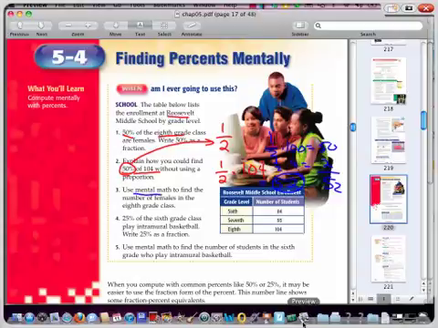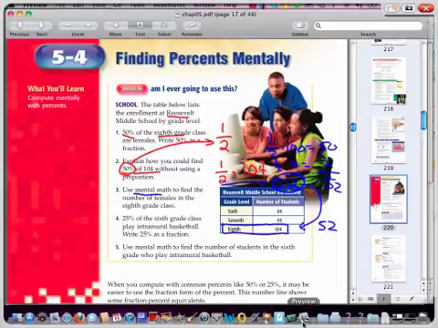So take a look at this next example. It says use mental math to find the number of females in the 8th grade class. Well, guess what? We just did that. We know that half of 104 is 52, so we know that there are 52 females in the 8th grade class.